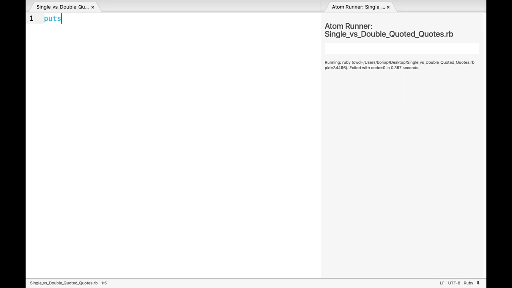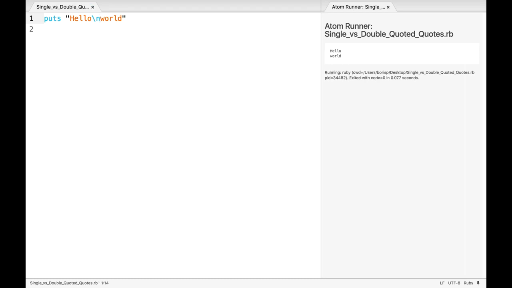So for example, if I do something like "hello world", and we learned in the last lesson that we can use that \n escape to add a line break here, we can see that hello world appears in the output. There is a line break between the end of hello and the beginning of world.